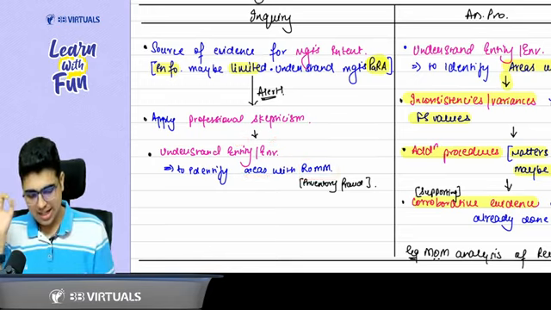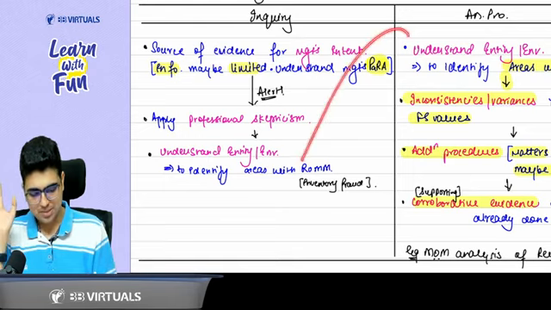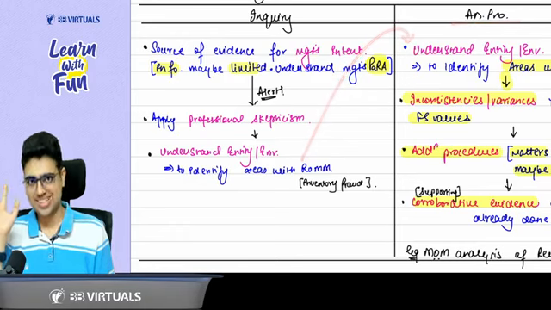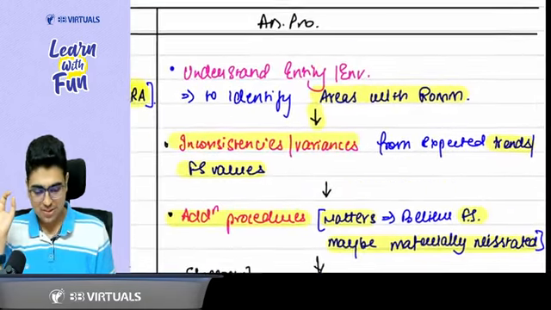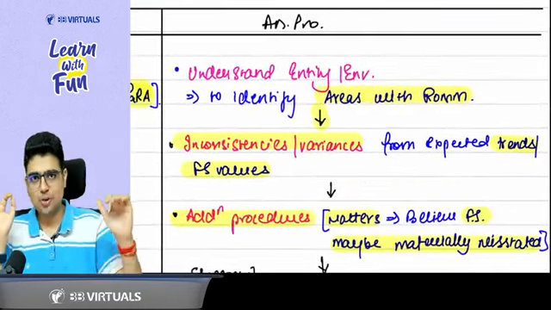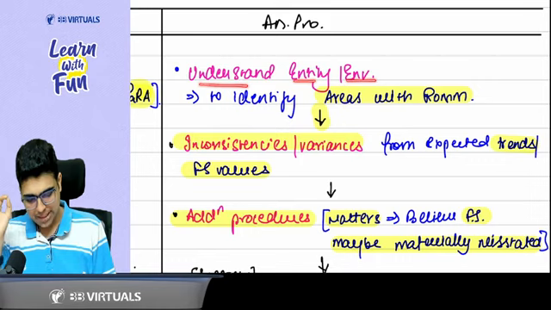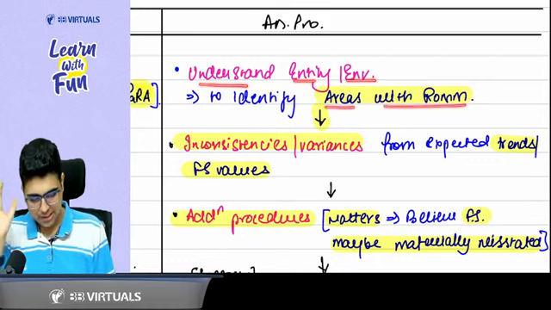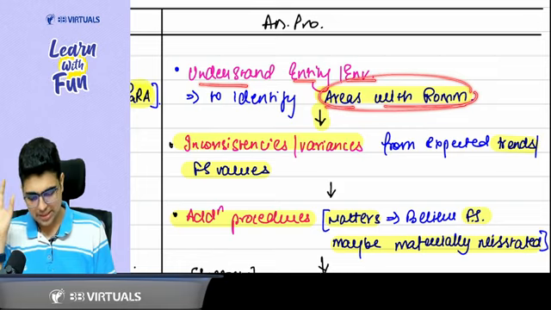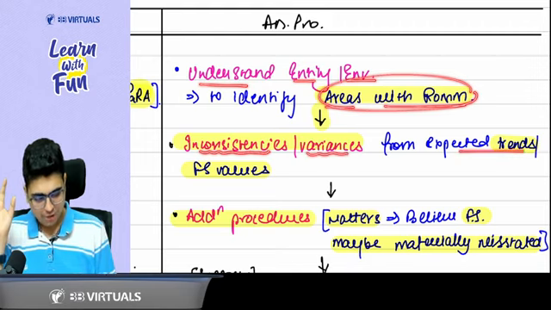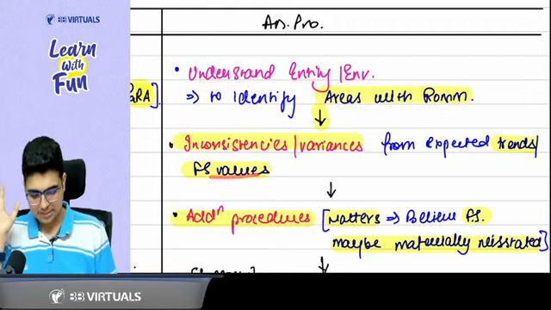Okay, sir. Last point of the inquiry becomes the first point of analytical procedure. So now coming to the importance of analytical procedure, just move in the flow with me, focus on the board. Understand the entity environment to identify the areas with risk of material misstatement. Now, what are the areas with risk of material misstatement? Wherever there is an inconsistency or variances from the expected trends or financial statement value.